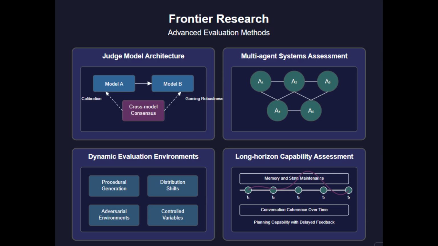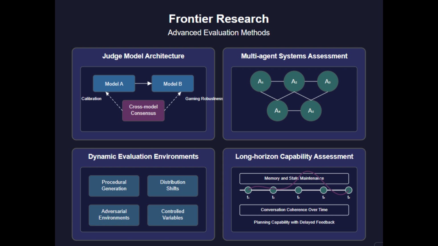Cross-model evaluation consensus protocols aggregate judgments from multiple models with diverse architectures and training datasets. This approach helps mitigate individual model biases and can identify cases where evaluations should be escalated to human review. Calibration methods for automated evaluation systems address systematic biases that emerge in LLM-as-judge approaches. These techniques apply corrective transformations based on human validation sets to improve judgment reliability. Measurement of evaluation model robustness to gaming is critical as model developers increasingly optimize for specific evaluation metrics. This research direction focuses on ensuring evaluation systems remain reliable, even against adversarial examples designed to manipulate scores.